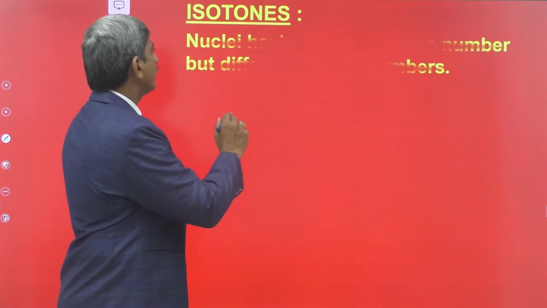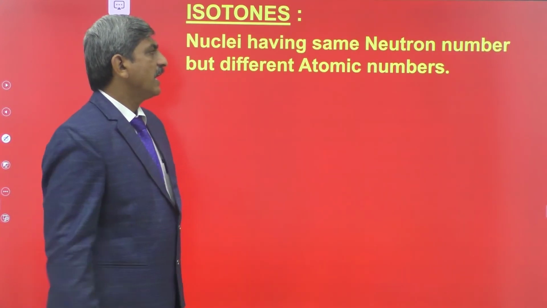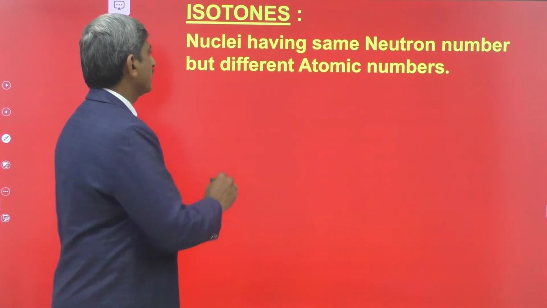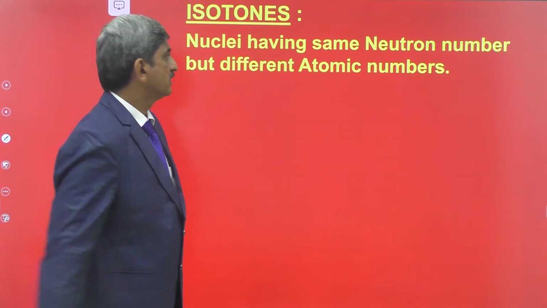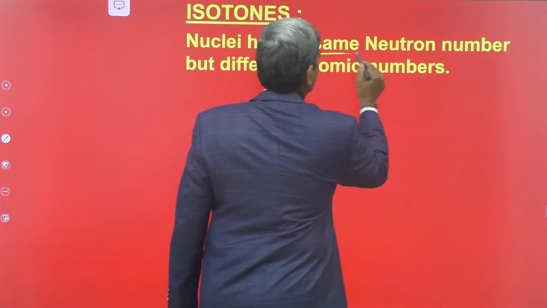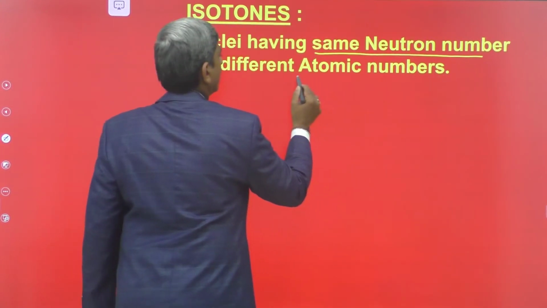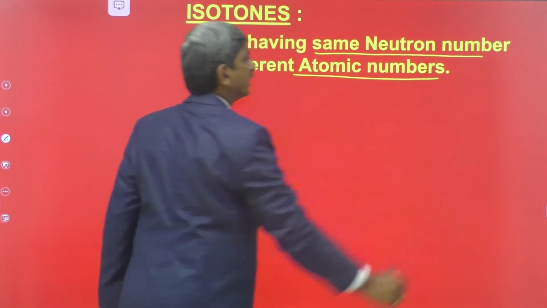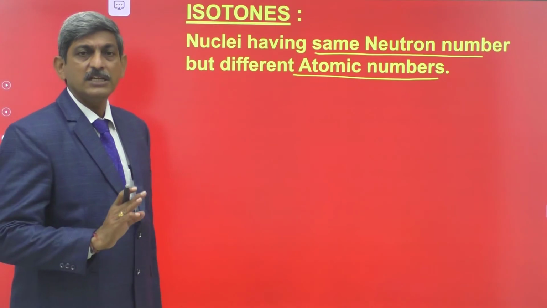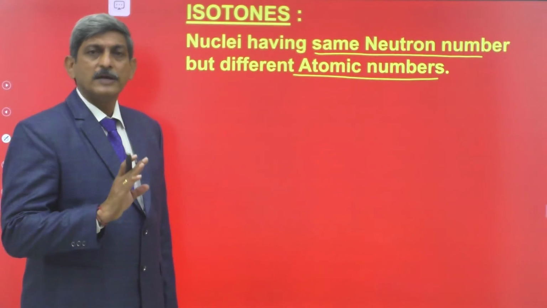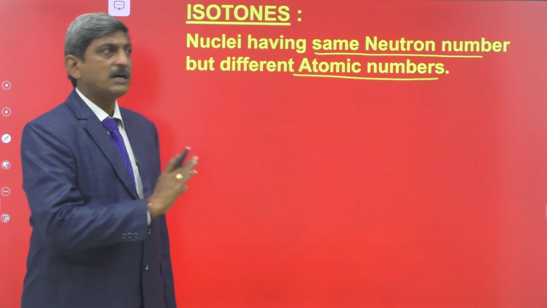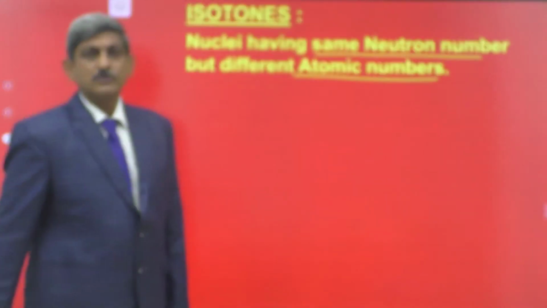The isotones are the nuclei of different elements having the same neutron number but different atomic numbers. Here the number of neutrons is the same, but the atomic numbers are different. The nuclei having the same neutron number but different atomic number are defined as the isotones.